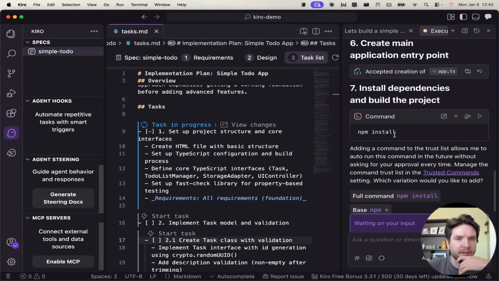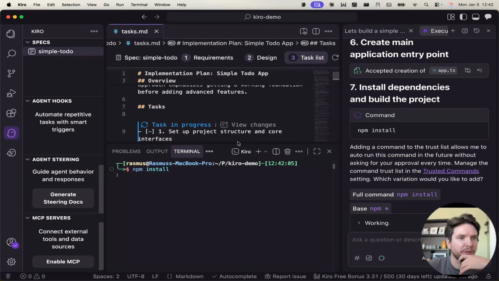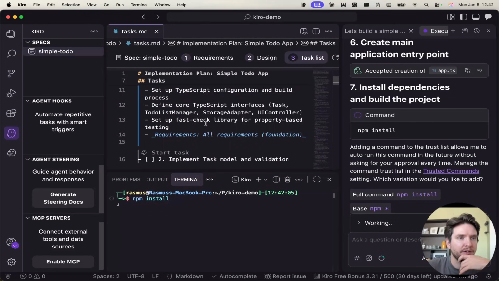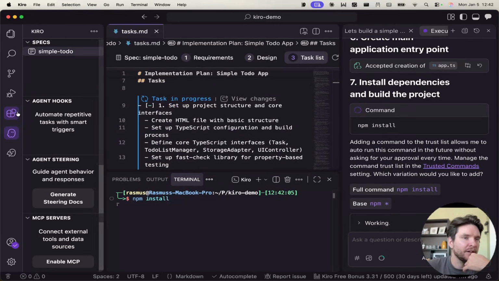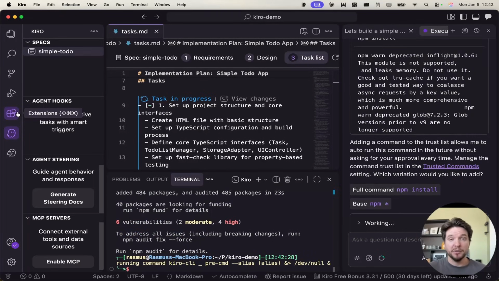Okay. Task in progress still. Are we waiting for something here? Okay, maybe I needed to do that. I don't know exactly what I'm going to be building for the hackathon just yet. So if you have any ideas of what you would like to see me build for the hackathon itself, please comment down below with your ideas.